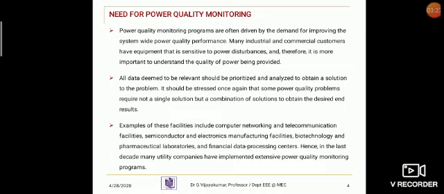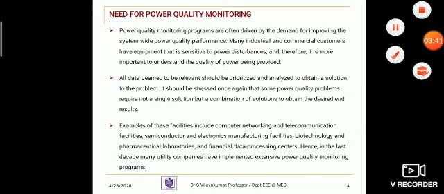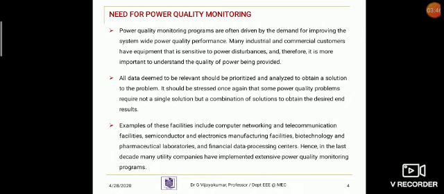Examples to consider: computer networks, telecommunication systems, semiconductor and electronic manufacturing industries, biotechnology and paramedical labs. In the last decade, many utility companies have implemented extensive power quality monitoring programs.